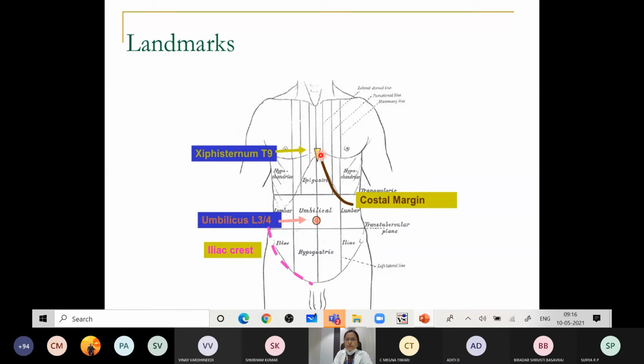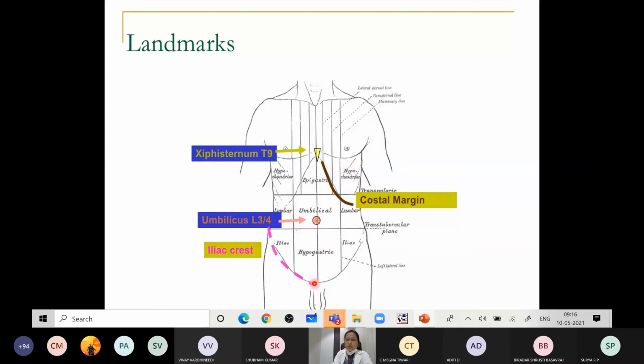Above you have got the xiphisternum and the costal margin. Costal margin I have already discussed, it is formed by the 7th, 8th, 9th, 10th ribs. So this is the xiphisternum and the costal margin above. Below you have got the iliac crest, the pubic tubercle, pubic crest and the pubic symphysis. In the midline you have got the pubic symphysis.